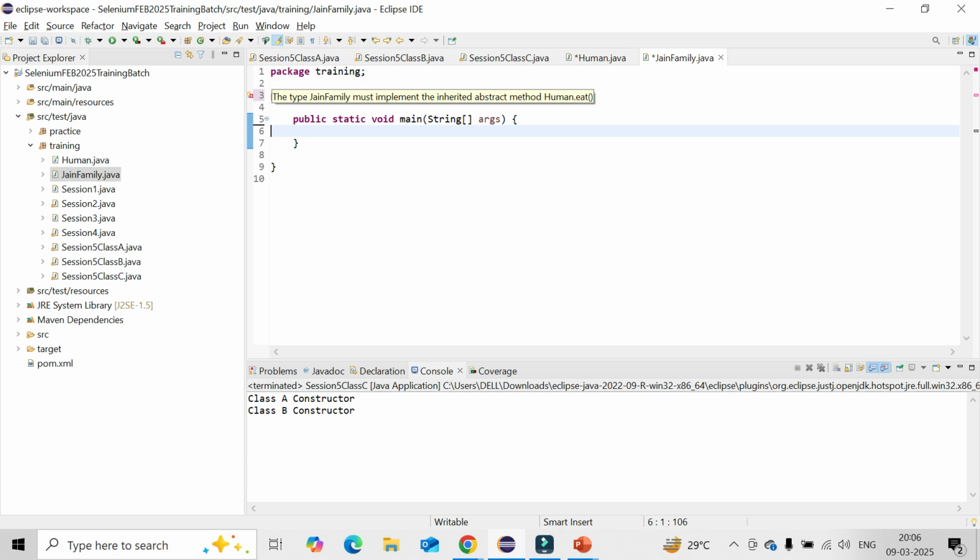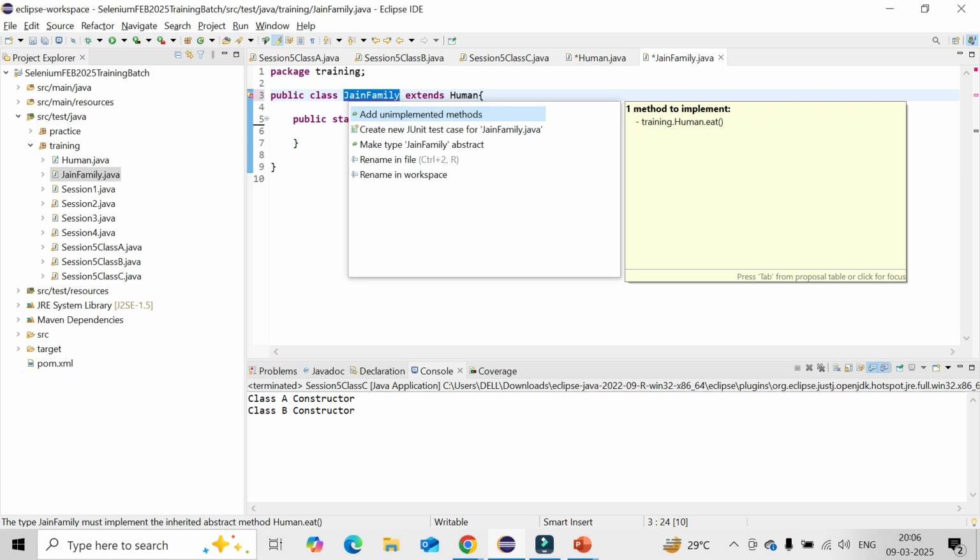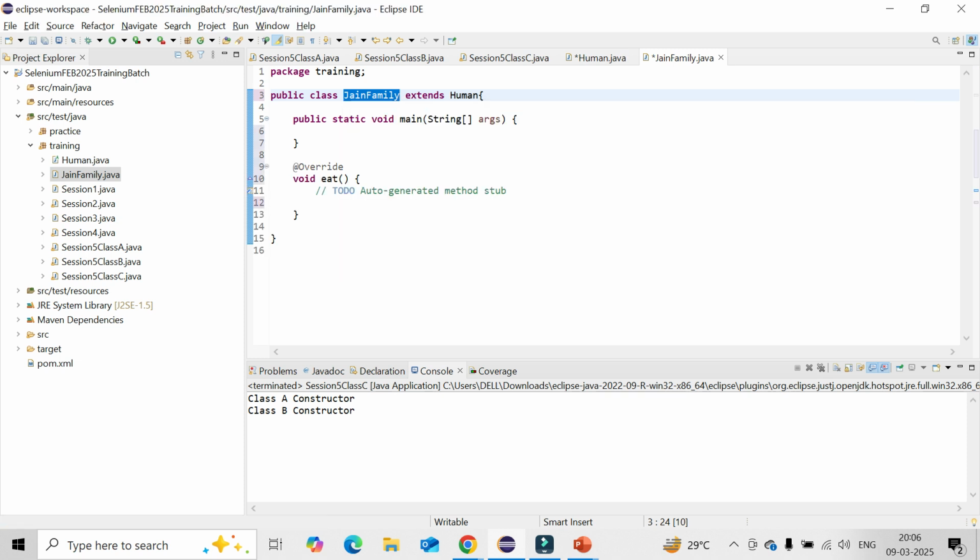You cannot use it without defining it. So you need to add the unimplemented method here. Here you could see it is coming. Now you can give the body here, whatever is required. So say, Jain family used to eat only vegetarian food.